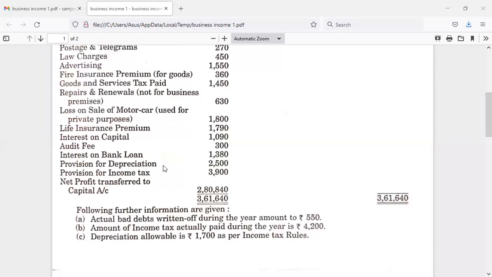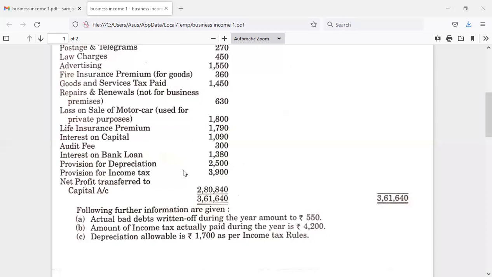Then provision for depreciation amounts to rupees 2,500. Again I said, there is no scope for provision in the case of computation of business income. Whatever provision it may be, we are not supposed to consider. Whenever you are making a provision, you are simply setting aside a certain amount out of your profit. So it is not allowed. We have to add it back to the net profit.